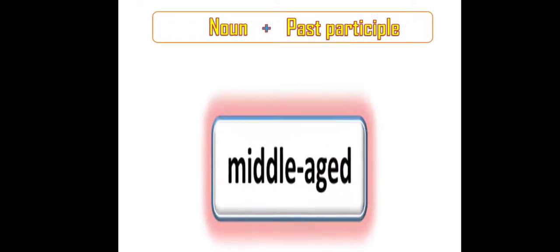Some compound adjectives are even formed with the help of noun plus past participle. So once again, I'm reminding you, what are past participles? The past participles are the words which are nothing but V2. Middle aged. So middle is a noun. Aged, age, aged, aged. So past participle. I noticed two middle-aged passengers. So passengers is a noun. Middle-aged is a compound adjective, and this is framed with the help of noun plus past participle.